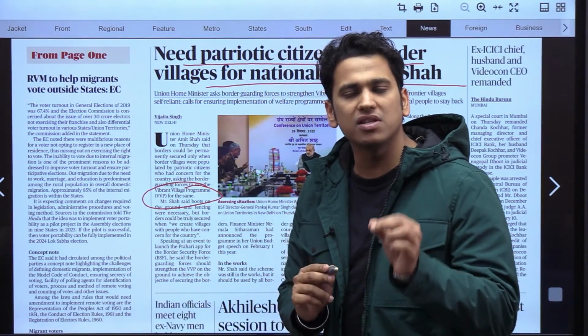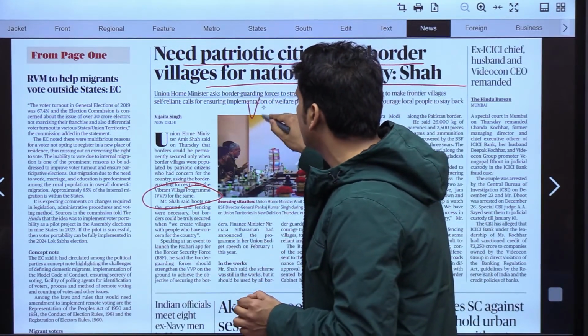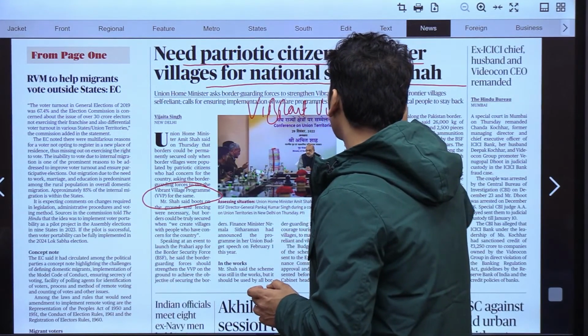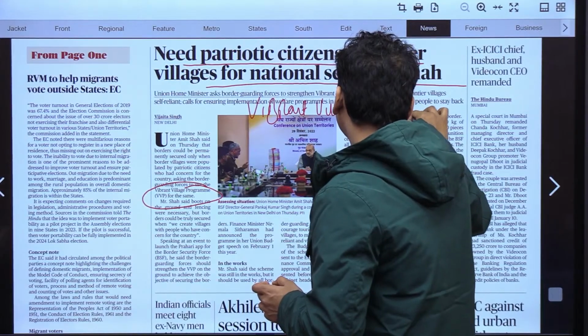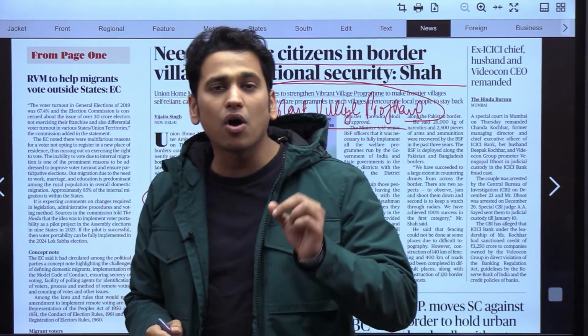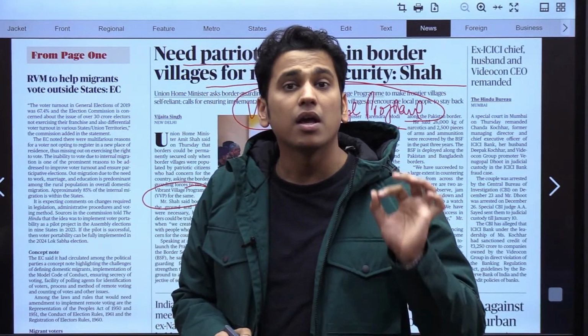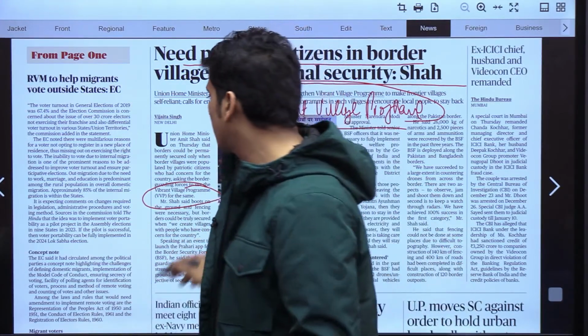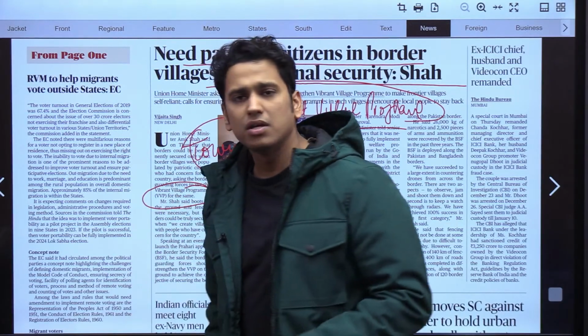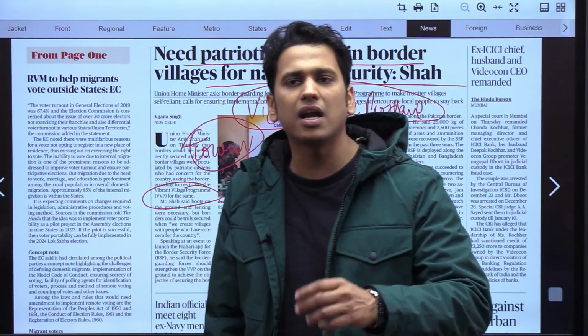This was announced in this year's budget by our finance minister. This program shall be run by the border guarding forces to make sure that we have tourism along this border, so that these communities could become self-reliant and vibrant.